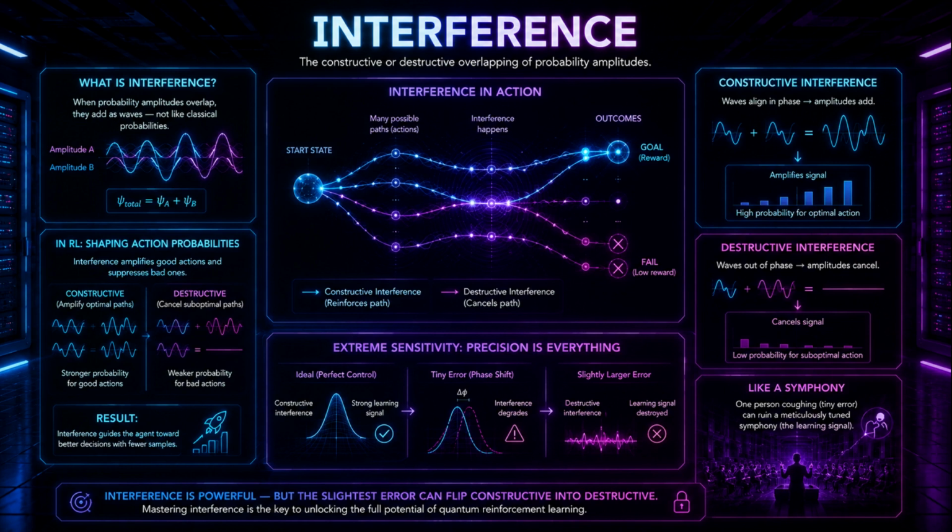Finally, there's interference. This is the constructive or destructive overlapping of probability amplitudes. Think of it as a novel mechanism to actively amplify optimal action paths while suppressing the suboptimal ones. But utilizing interference effectively demands extremely precise algorithmic control. The slightest hardware error can flip constructive interference right into destructive noise. It's like a single person coughing in the audience and completely ruining a meticulously tuned symphony. The learning signal just gets destroyed.